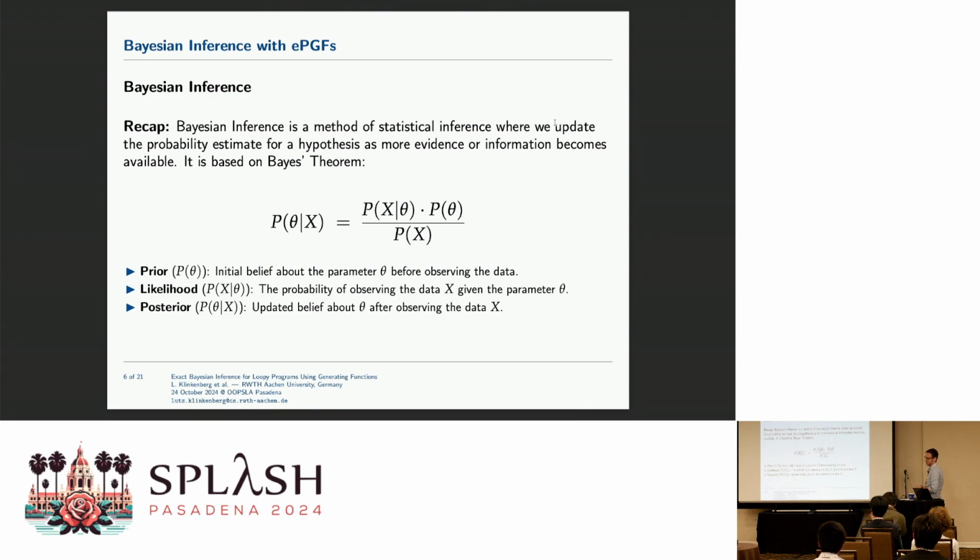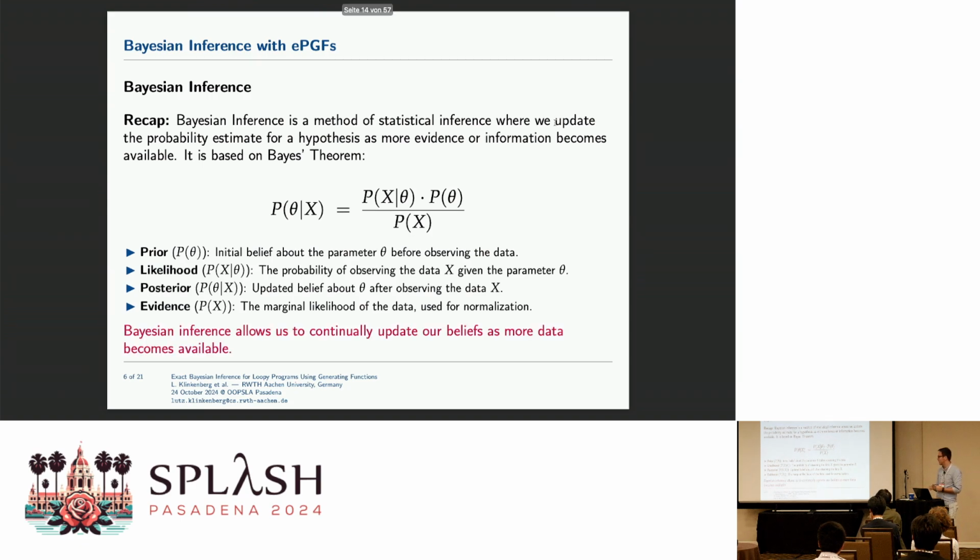This is what our semantics actually does. And this P of x in the end is the marginal likelihood of the data, which is just a normalization constant. This kind of reasoning allows us to continually update the beliefs as more data becomes available, or think of it as allowing us to transform initial distributions into posterior distributions in a compositional way throughout the program.